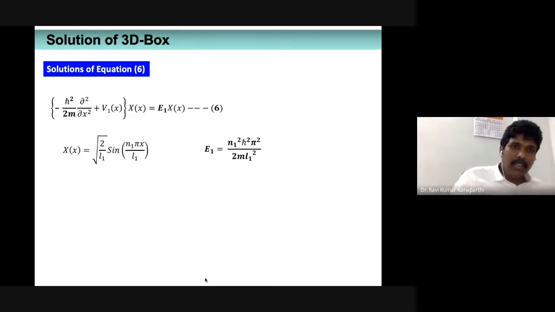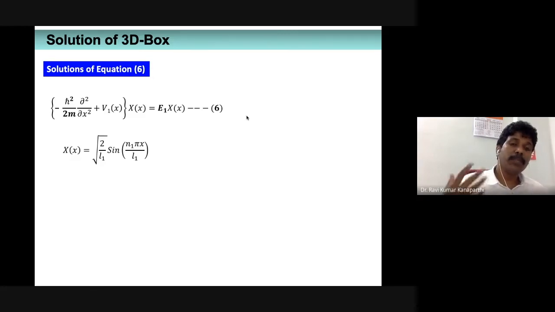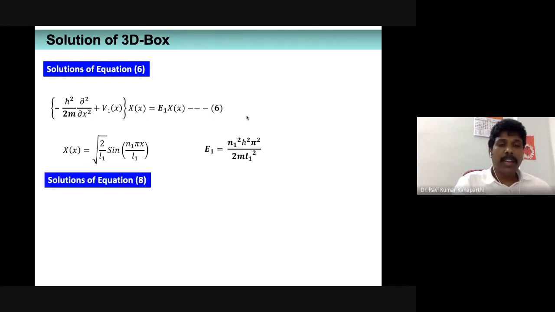So why I said, because the Hamiltonian h psi is equal to E psi. This expression number 6 is exactly resembling the time independent Schrodinger wave equation of a particle confined to a one-dimensional box whose length is L1. That is why we are just adopting its solutions from the previous knowledge and then writing down the solutions. That's all.